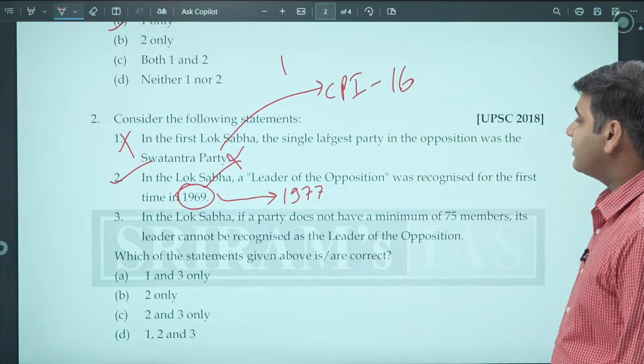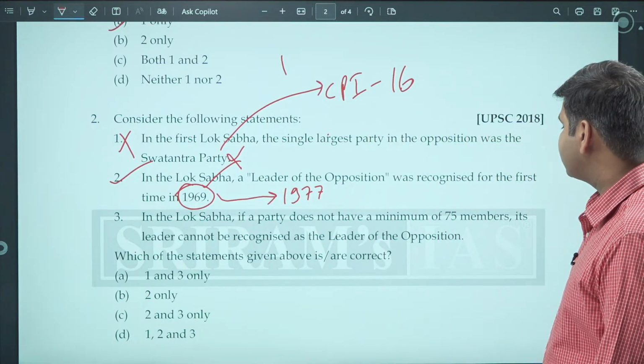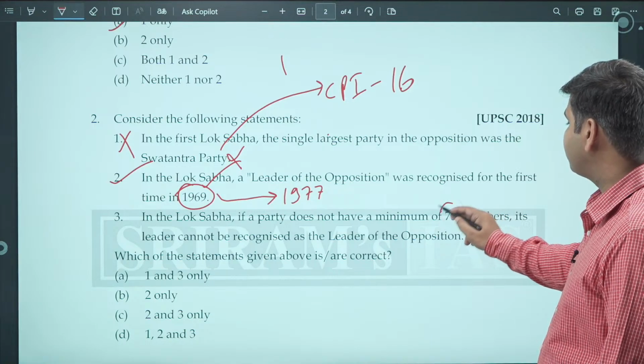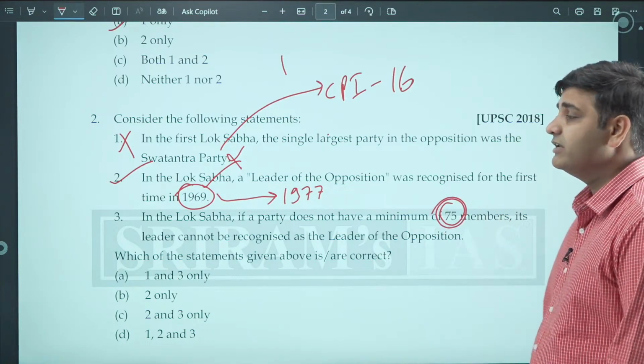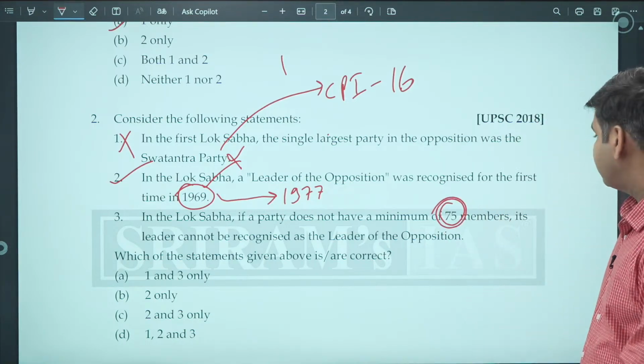In the Lok Sabha, if the party does not have a minimum 75 members, now this is an important provision for you to understand. It is not 75 members. They are talking about the leader of opposition.